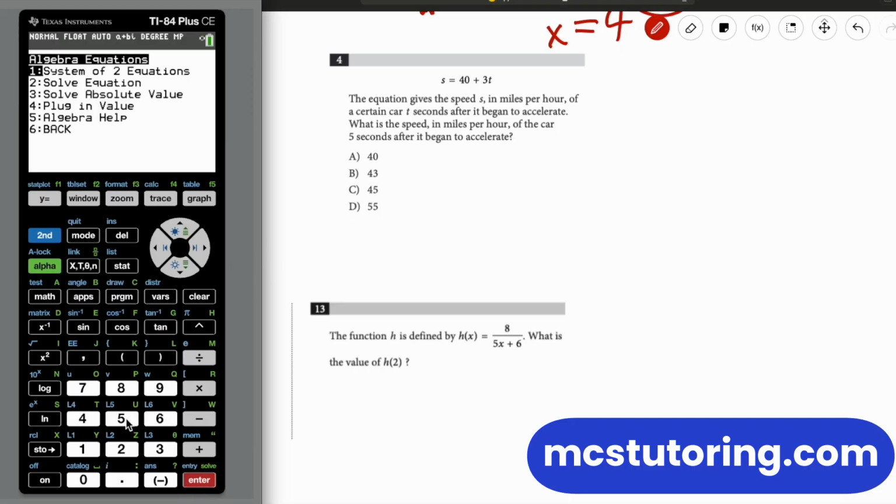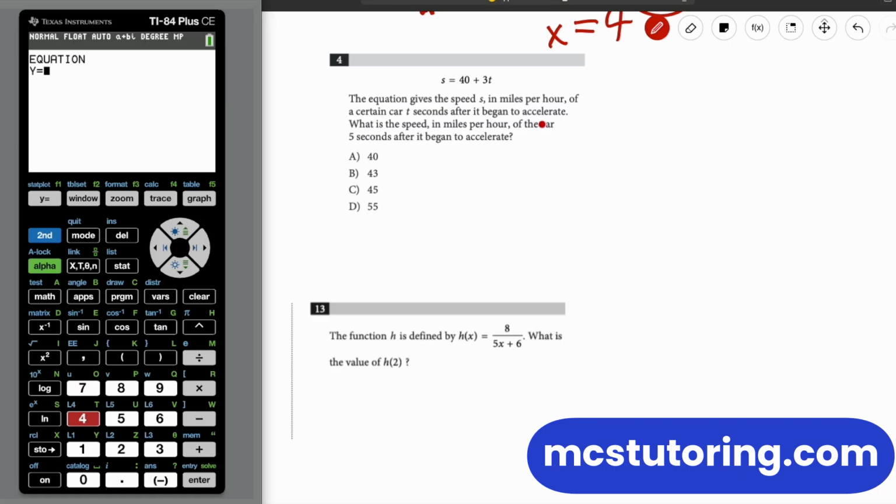Going to algebra equations, plug in a value. By the time you buy this program, because it's August 10th right now, I know you guys have the SAT coming up in less than 2 weeks. I'll probably have a new version, which will just keep on going back to the plug-in value menu after this.